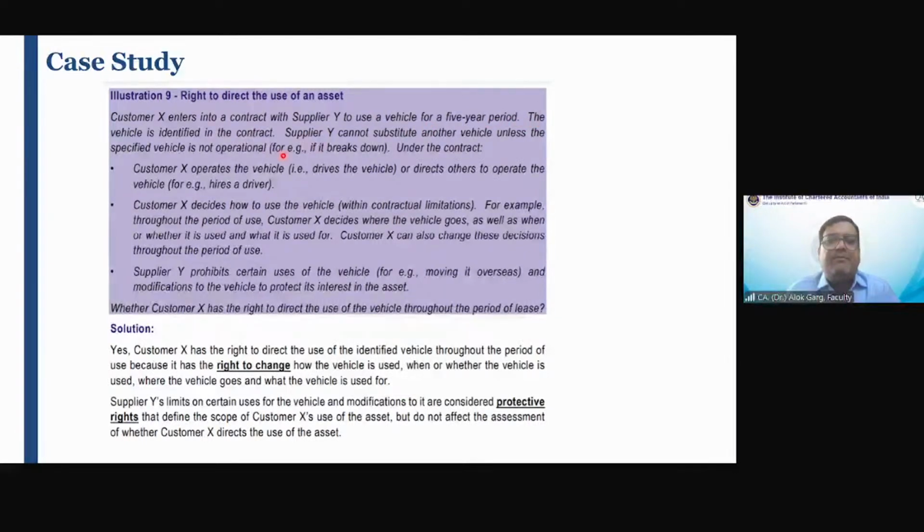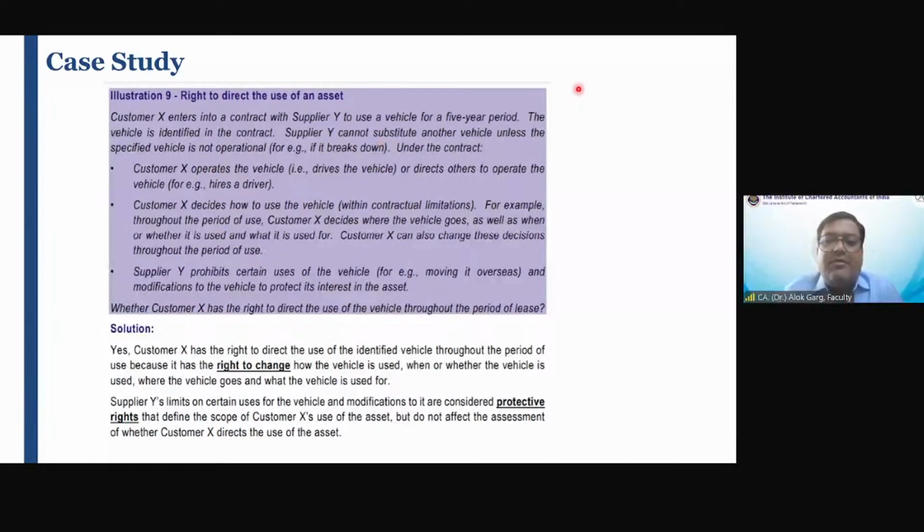The vehicle is identified in the contract, explicitly or implicitly identified in the contract. Supplier Y cannot substitute another vehicle unless the specified vehicle is not operational. For example, breakdown. Okay. Means protective right hai. Substantive right to replace the asset is not there. Okay. It means in the first paragraph, it is an identified asset, right?